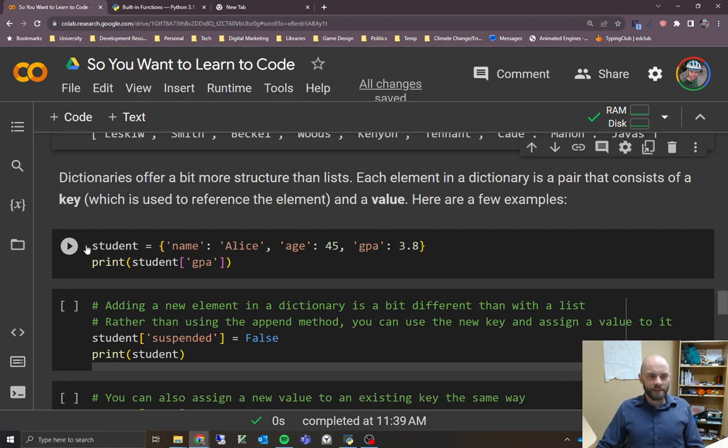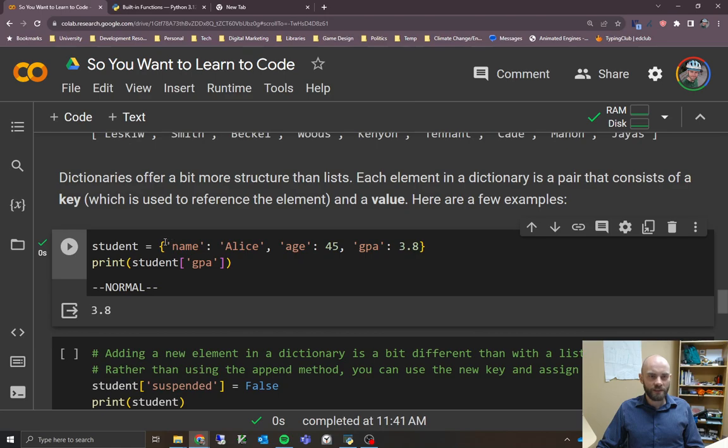So let's go ahead and run this. Click on play, and I should mention, yes, we're using these curly brackets here to indicate a dictionary. Each thing is a key and then a value, and we use the colon here to show which one's which. You don't have to have a space there, you can have them right next to each other if you want to. I just happen to like having spaces in between things. So each pair here is the key, then a colon, and then the value.